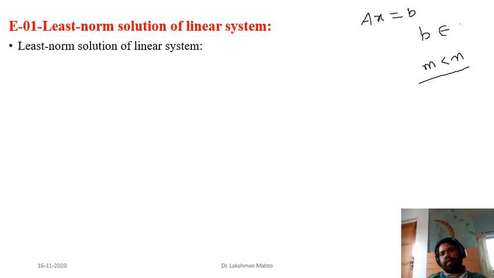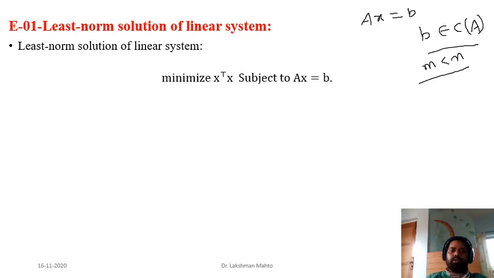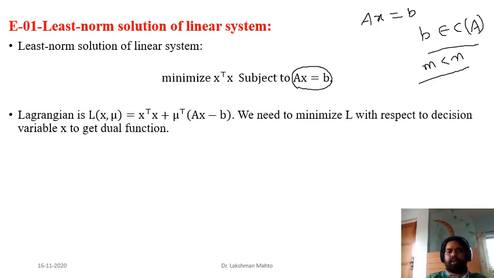That is the criterion. And for consistency, the right hand side vector b must be in the column space of A for solvability. Those conditions come directly from the linear algebra perspective. So we have this problem, that is, least norm minimization of this system. This system has several solutions, and we have to find the solution which has the least norm. I had already given the geometry of that in the last class.